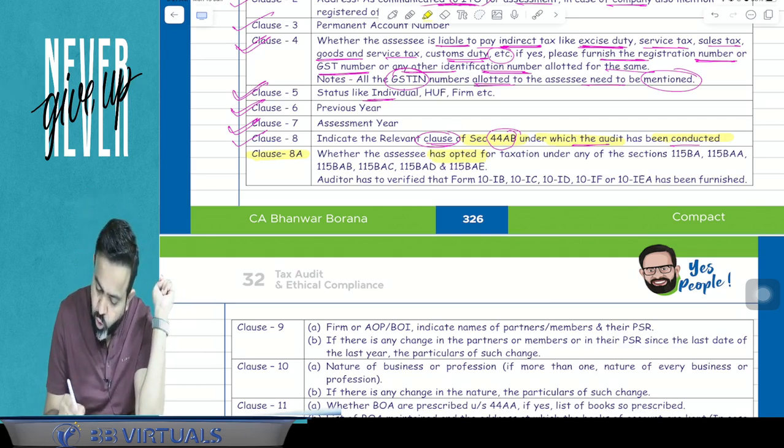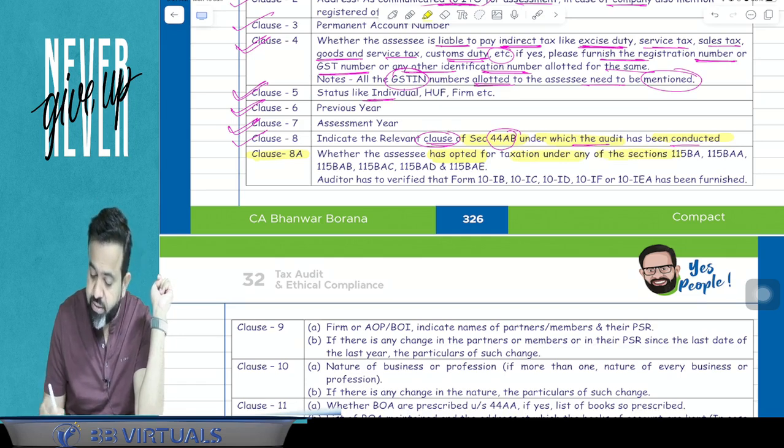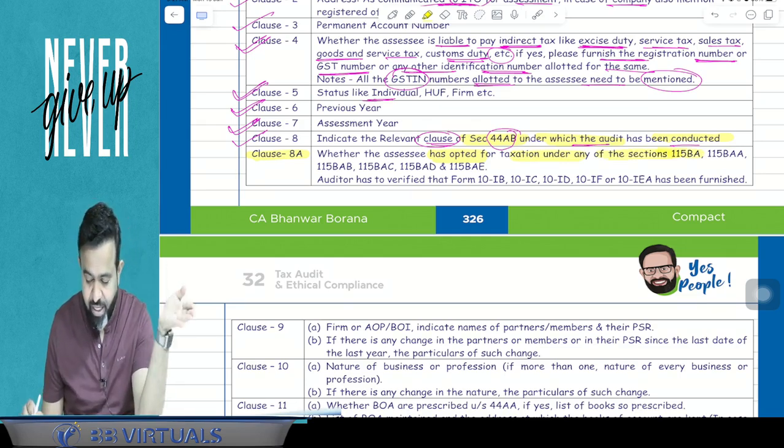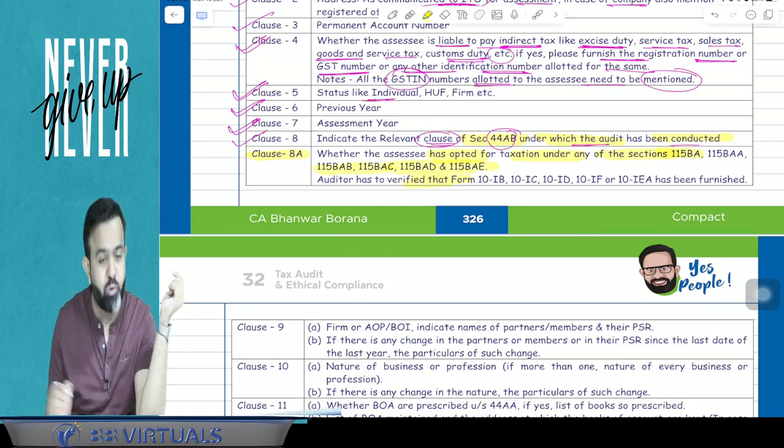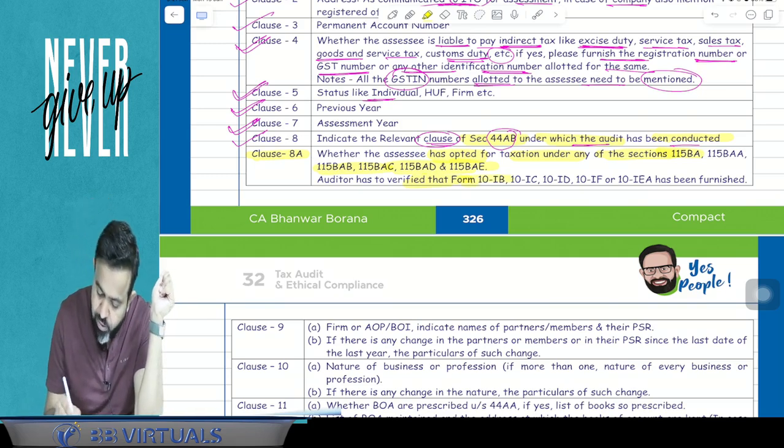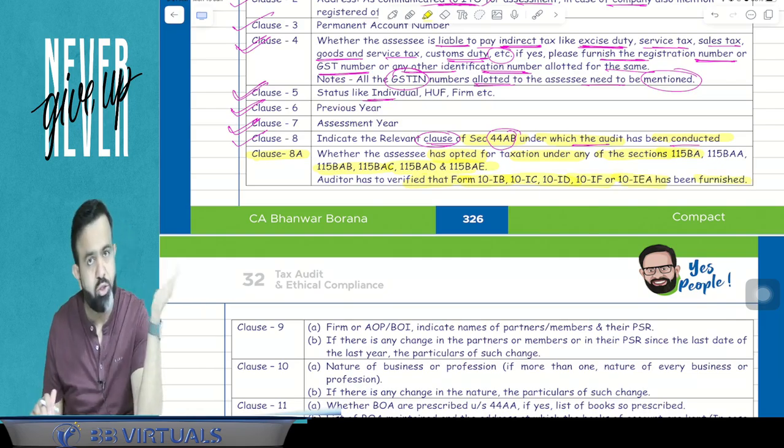Whether the assessee has opted for taxation under any of the sections 115BA, 115BAA, 115BAB, BAC, BAD, BAE, the auditor has to verify that also. Here the auditor will verify that form number 10IB, 10IC, ID, IF, IAE has been furnished or not.